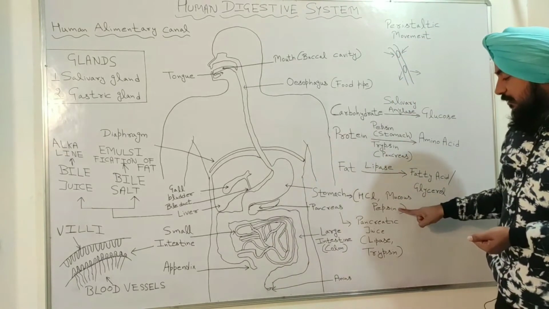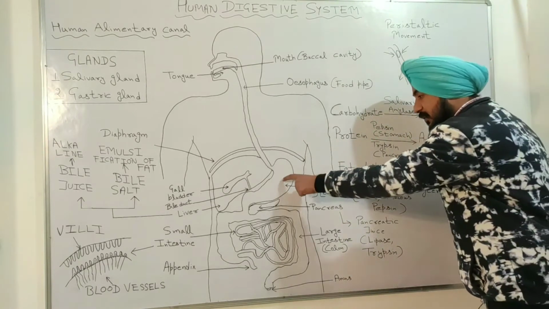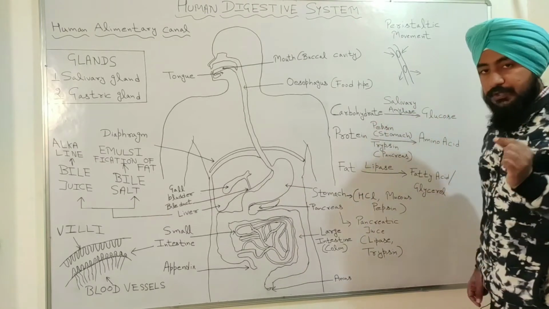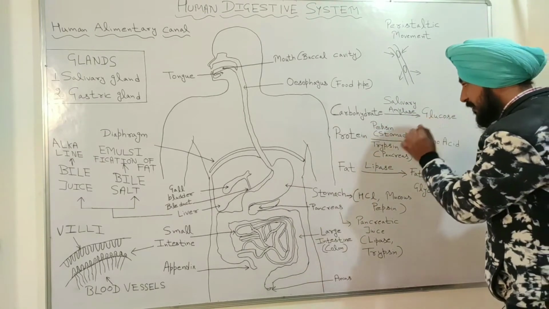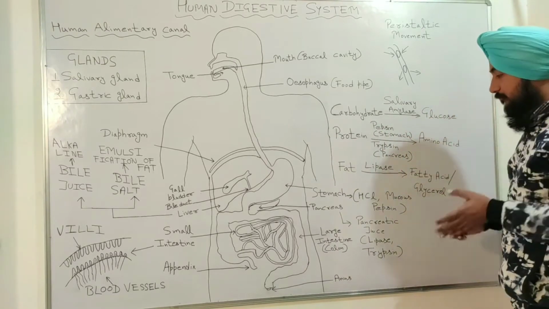Now this pepsin: the conversion of protein to amino acid is done in the stomach with the help of pepsin. So what is the function of pepsin? Pepsin converts the protein into amino acid in the stomach in the acidic medium.